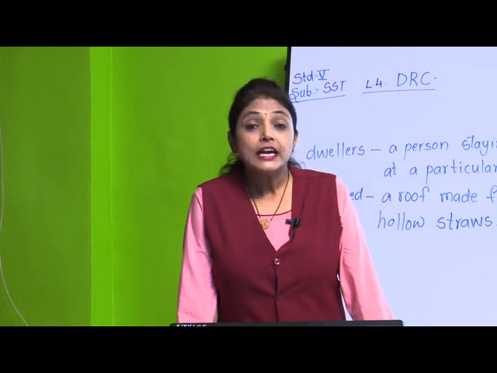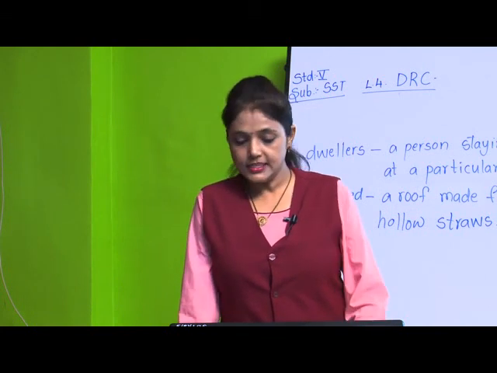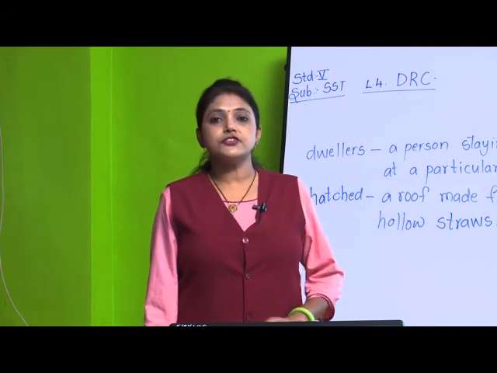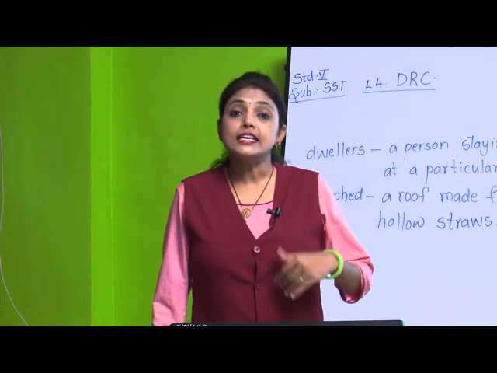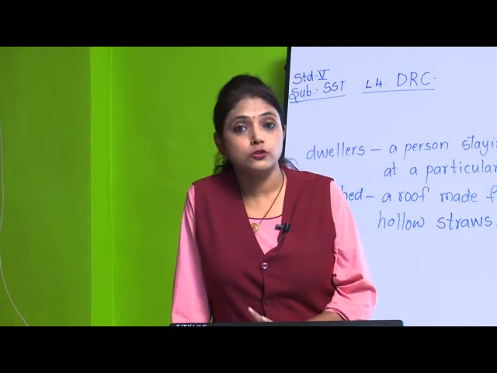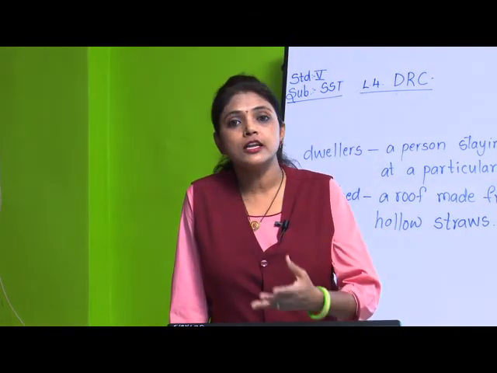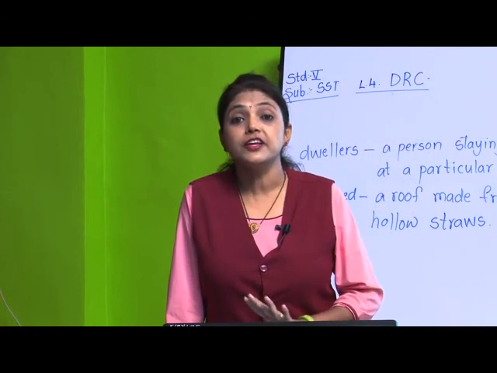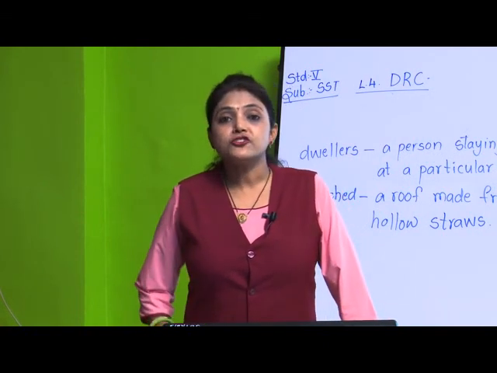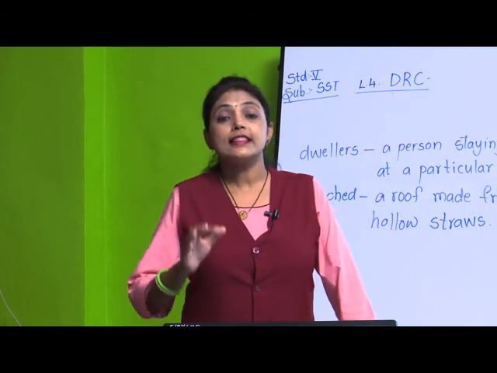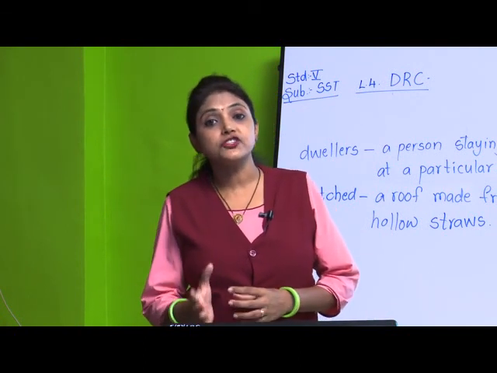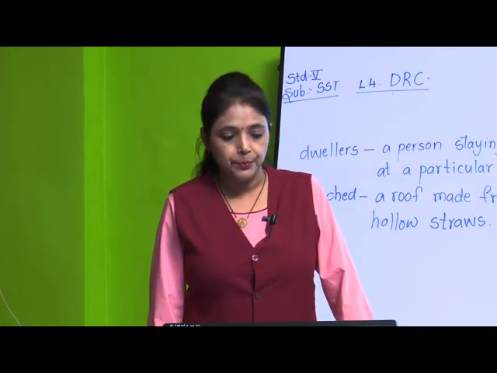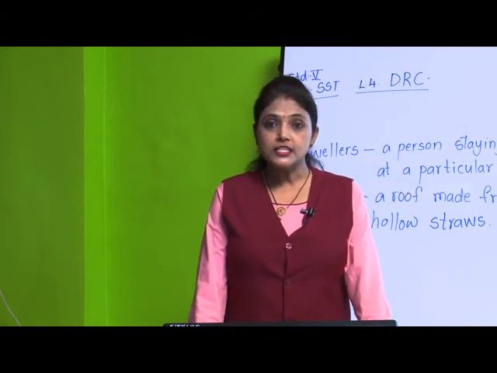Okay. Now, DRC, see in this block, you can see DRC is the richest country in the world in case of natural resources, not in case of earning. The people are very poor there. But the natural resources are so good that they make the country the richest country in natural resources, not in terms of money. Okay. Now, the transport.